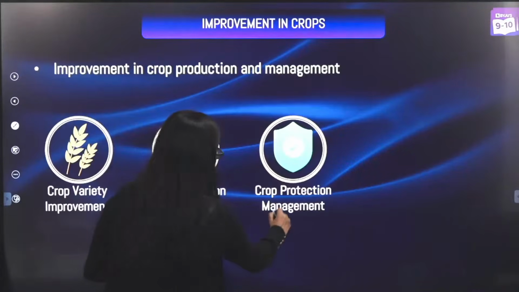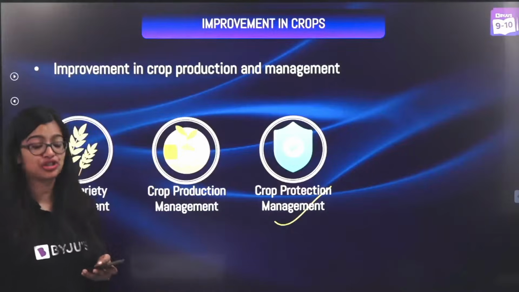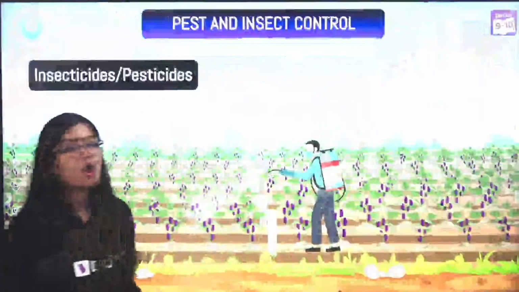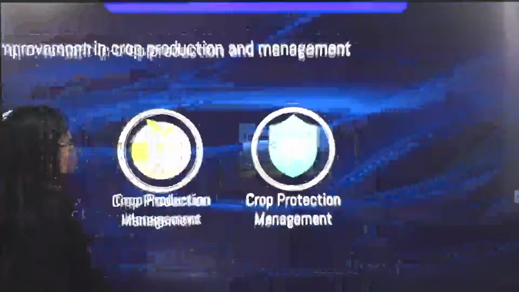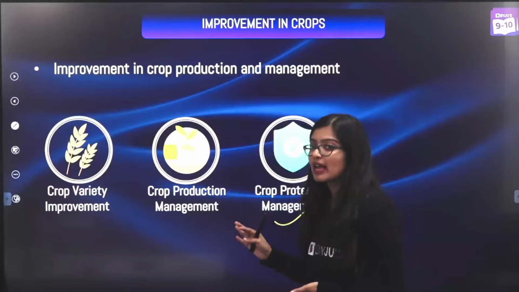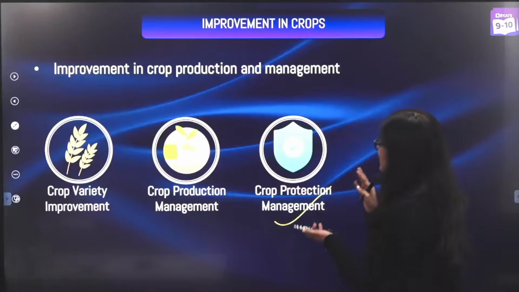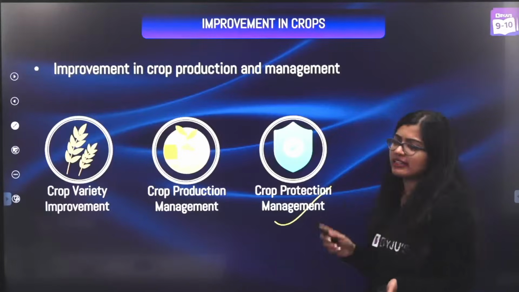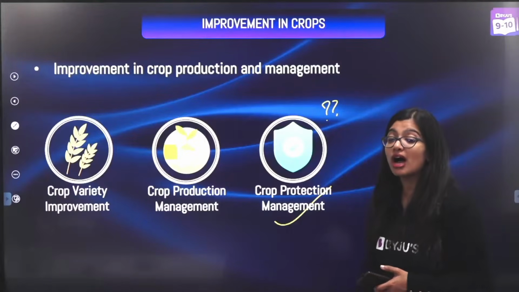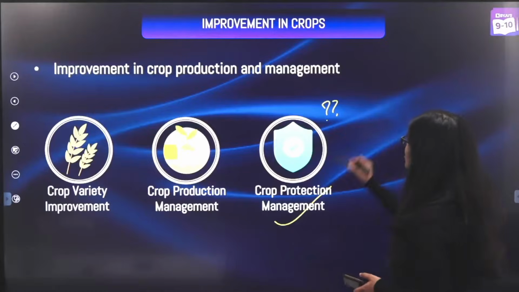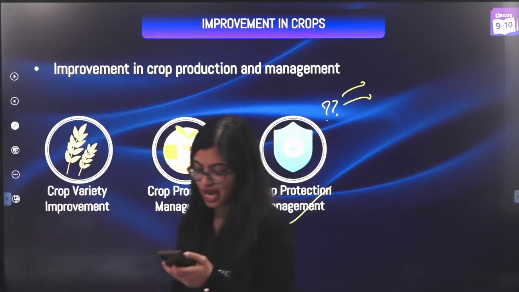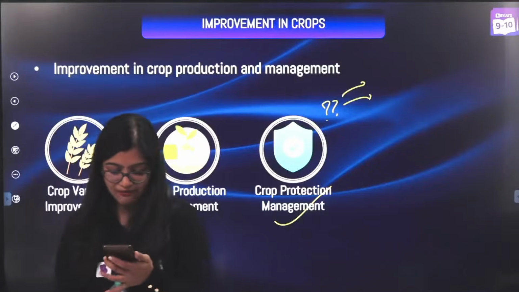Now let's move on to the last part, which is crop protection management. All right. So we now know how to get our choice of seeds. We have nurtured it very well. But there are various things that can attack our crops, right? So many things which can attack. So what are the possible reasons or how our crops can get destroyed? Can you tell me on the chat? What can affect our crops? Yes, in the chat. What will affect it?